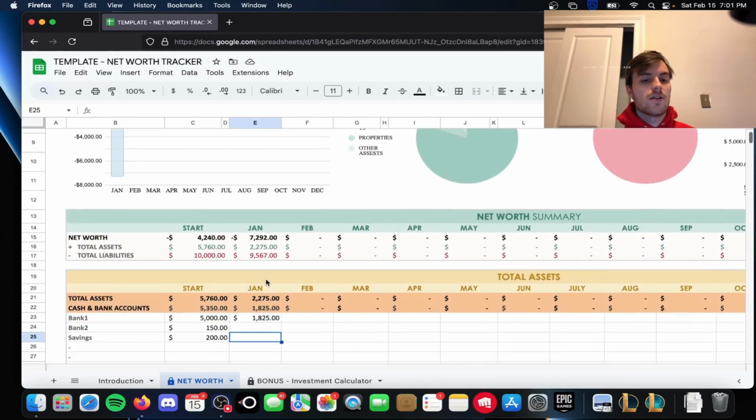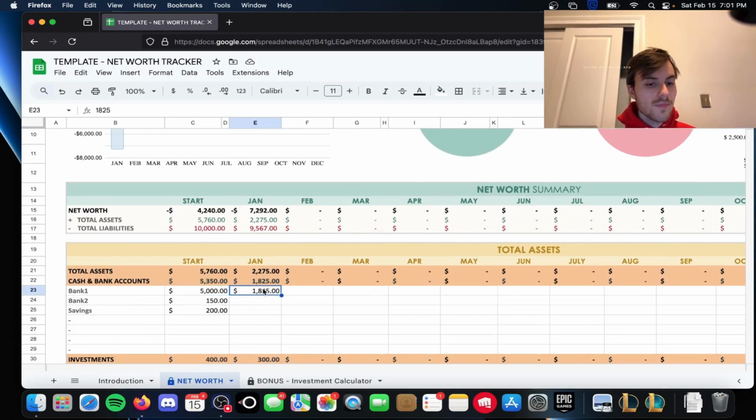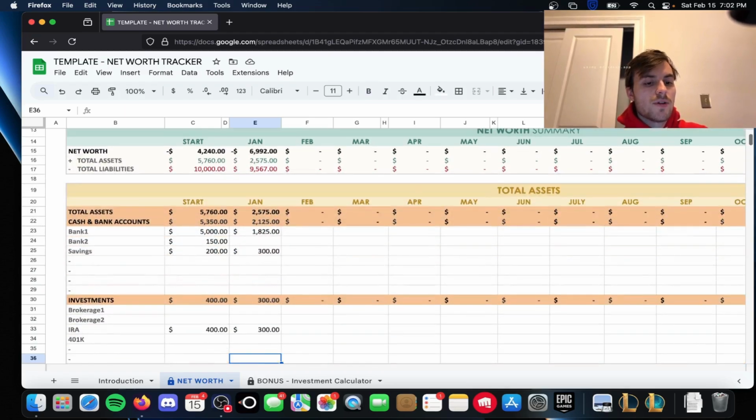So let's say in this example we've put down that we have $1,800 in bank one. Let's say you have $300 in savings. We could put $300 there and watch how your cash and bank accounts go up and your total assets as well. Investments, you can change the names of the investments right here.